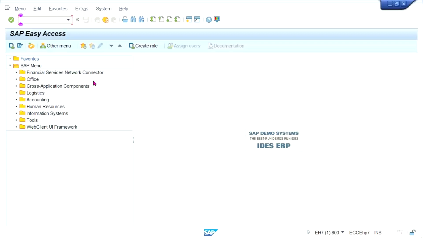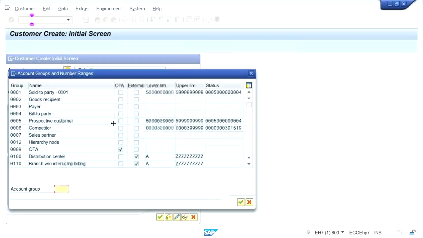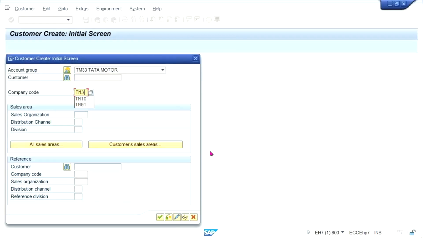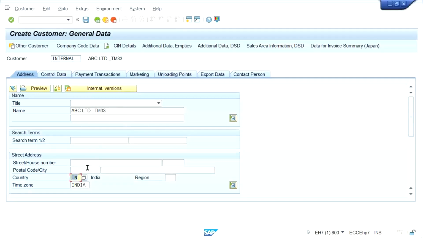Now here, XT01. So here, let's suppose ABC Limited, TM33. Okay, this is the details I have given.